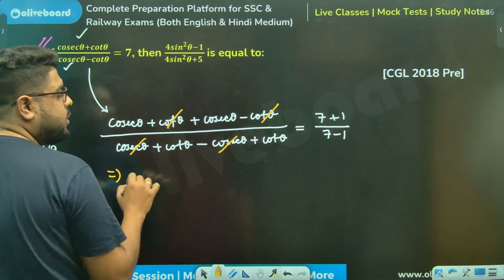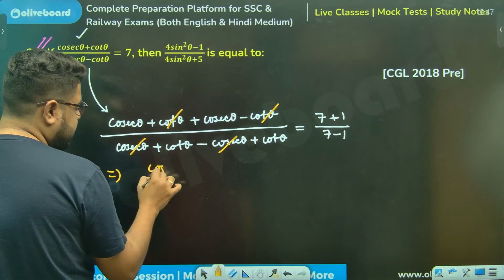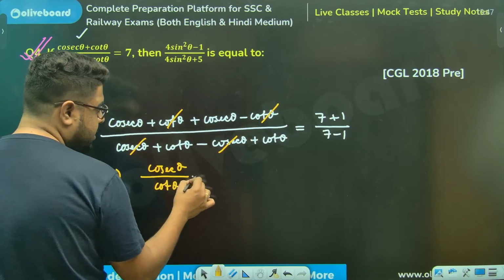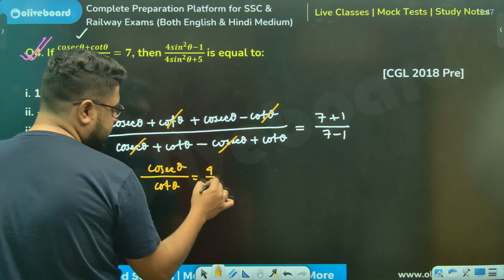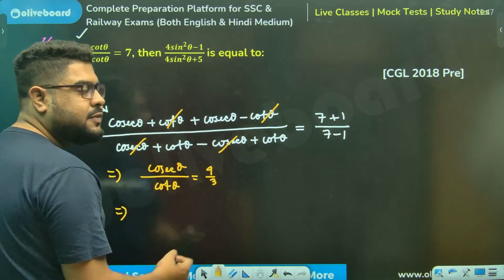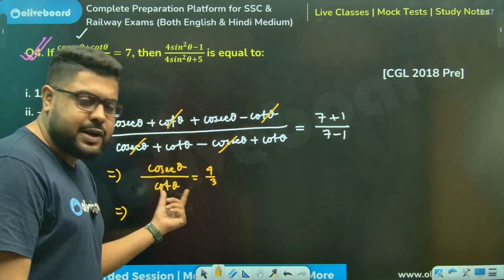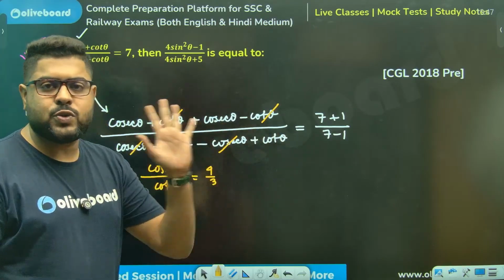This done, this done, this done. 2 cosec theta by 2 cot theta. That means cosec theta, 2 cancels. Cosec theta by cot theta equals 8 by 6, which is 4 by 3. Now again, convert. Always from here, convert to sine cos. Whenever you are stuck here, convert everything to sine cos.